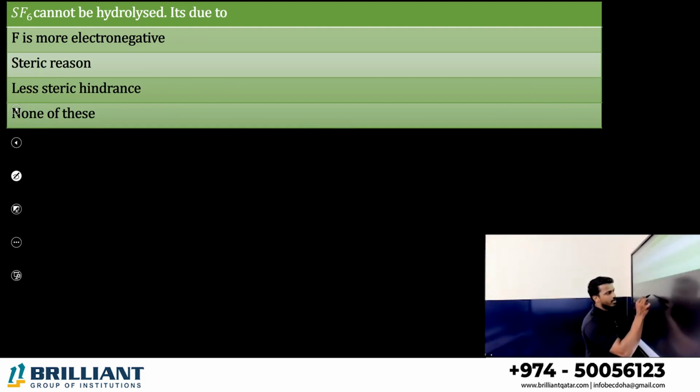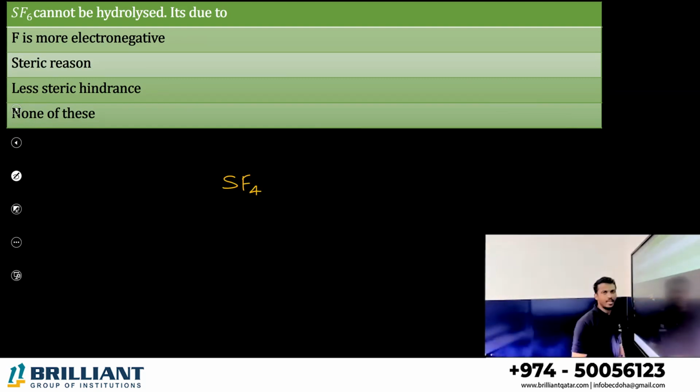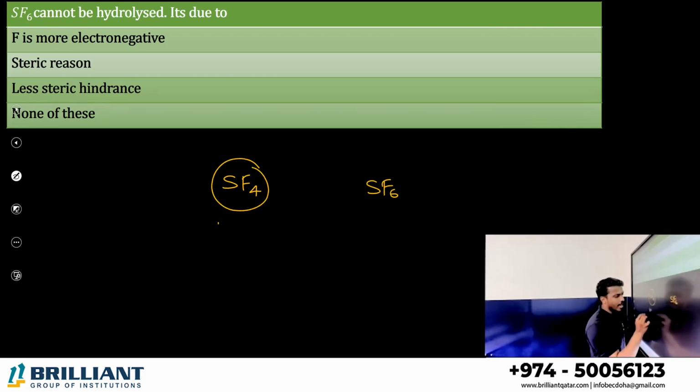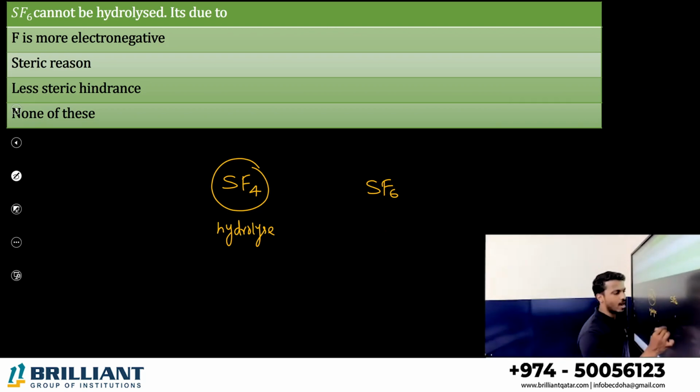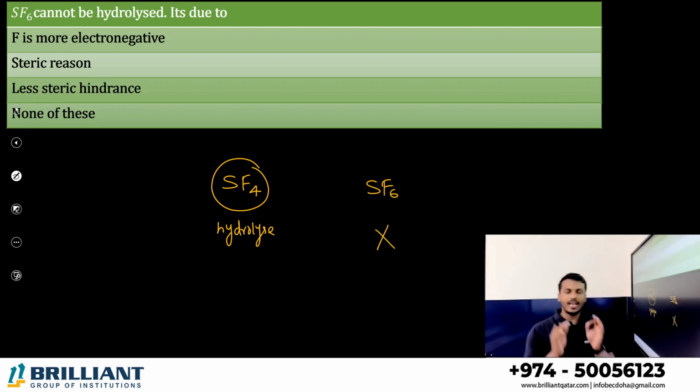Now, SF6 cannot be hydrolyzed faster, it's due to what? Here sulfur generally exists as SF4 and SF6. SF4 you can easily hydrolyze, meaning it easily reacts with water, but SF6 can't. Why? There is an exceptional property in SF6 that is called steric reason. The answer is option B.